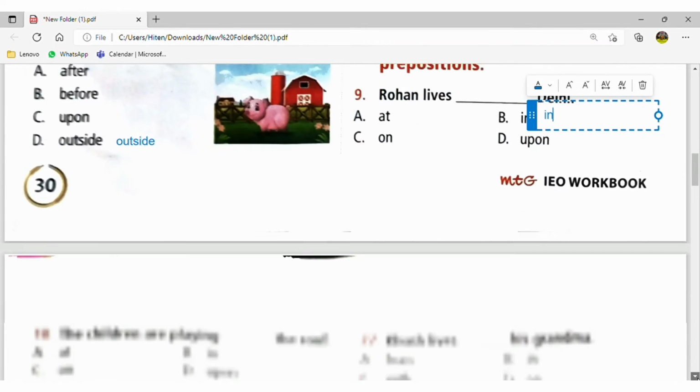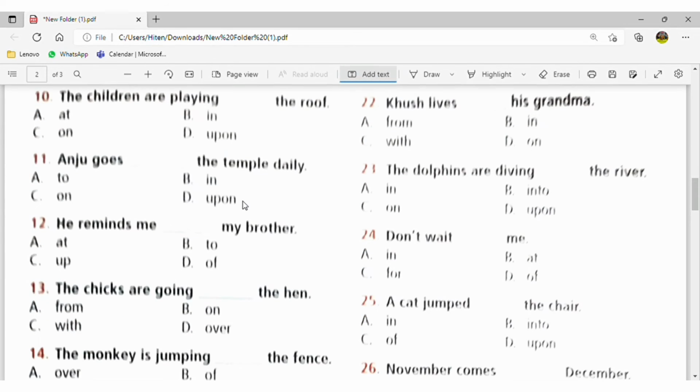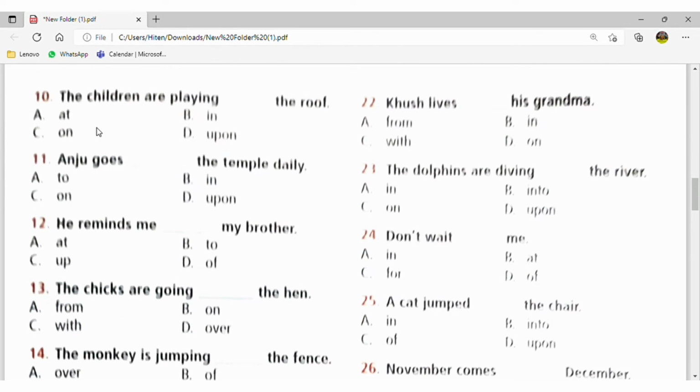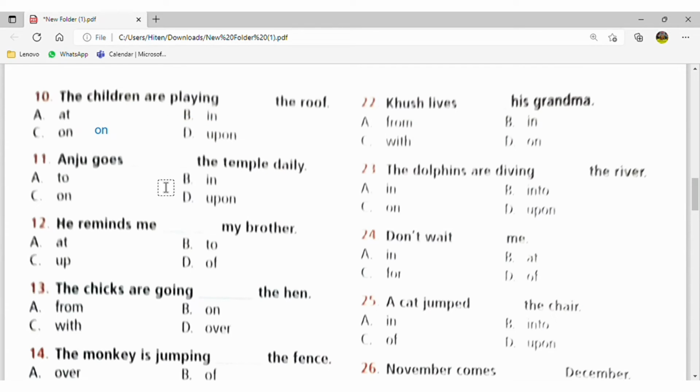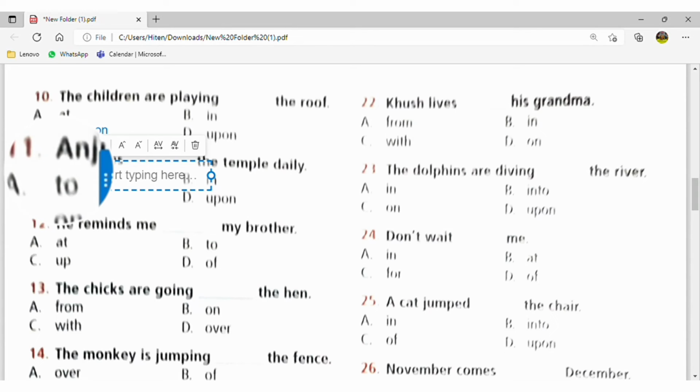Now, let's move to the 10th question. Children are playing on the roof. Means on the surface of the roof, they are playing. Now, Anuj goes to the temple daily. Why have I used "to" here? Because "to" is used for "to" and "from." We will use "to" when we are going somewhere, and when we are coming from somewhere, then we will use "from." Also for periods, you will use "from this period to that period." So here Anuj is going in the direction of the temple, means to the temple he is going.